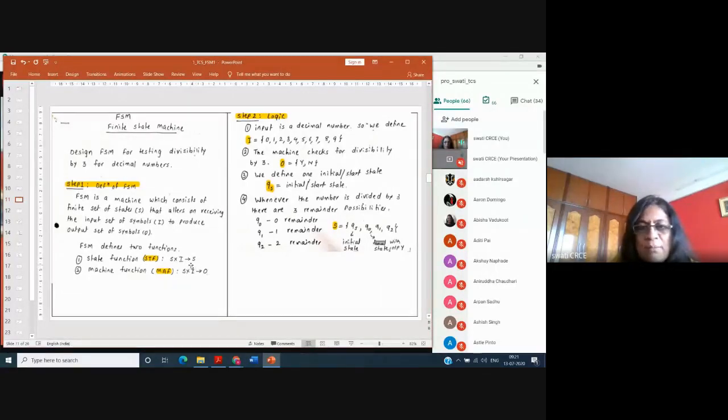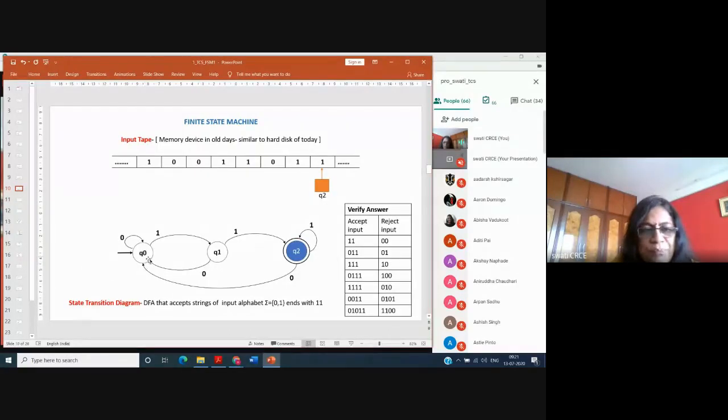Okay. For example, the machine is in the state Q0. Upon receiving the input symbol 0, it goes to the new state, that is Q0. Or we can say the machine is in the state Q1. Upon receiving the input symbol 1, it will go to the new state Q2. So in this diagram, the previous state is Q1. Upon receiving the input symbol 1, the machine was in the state Q1, and reading 1, it goes to the new state, that is Q2. Okay.